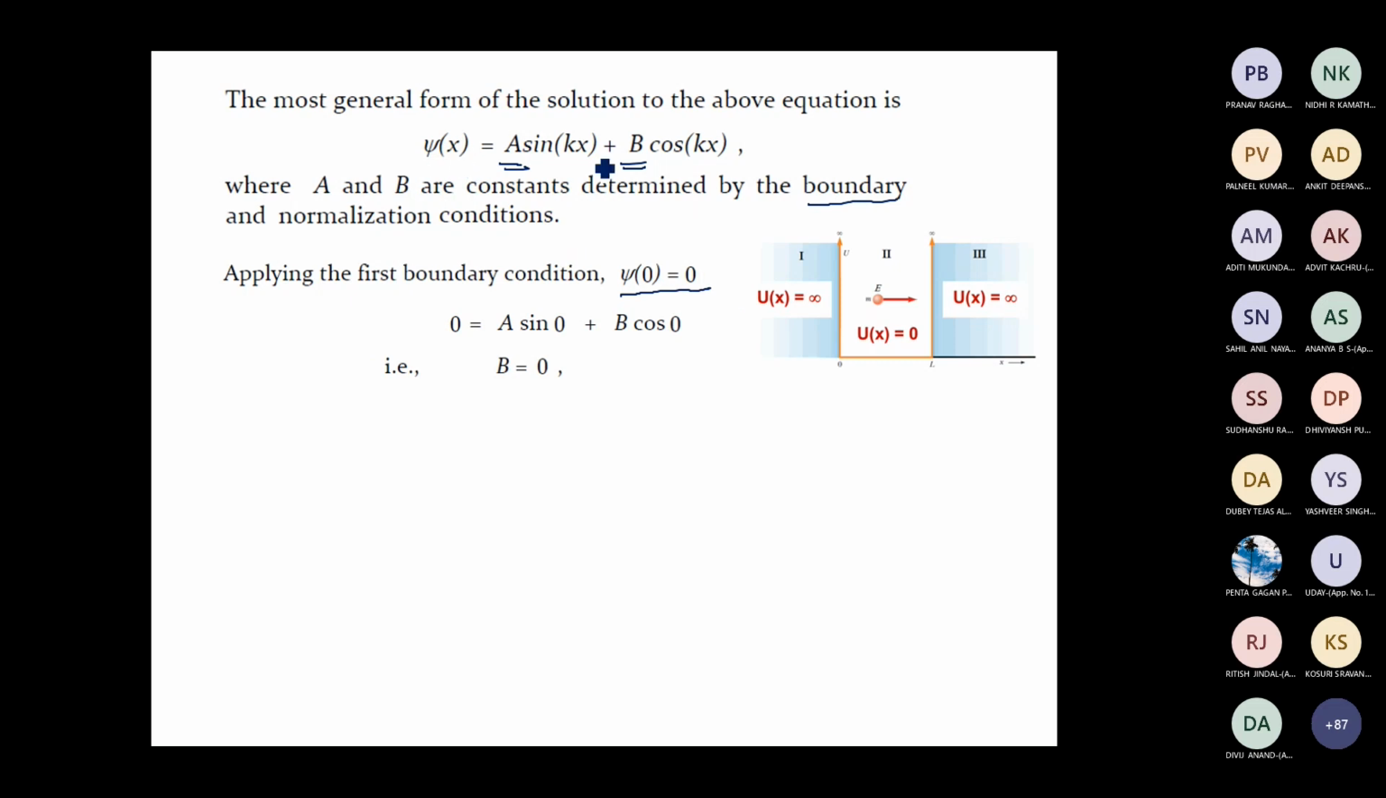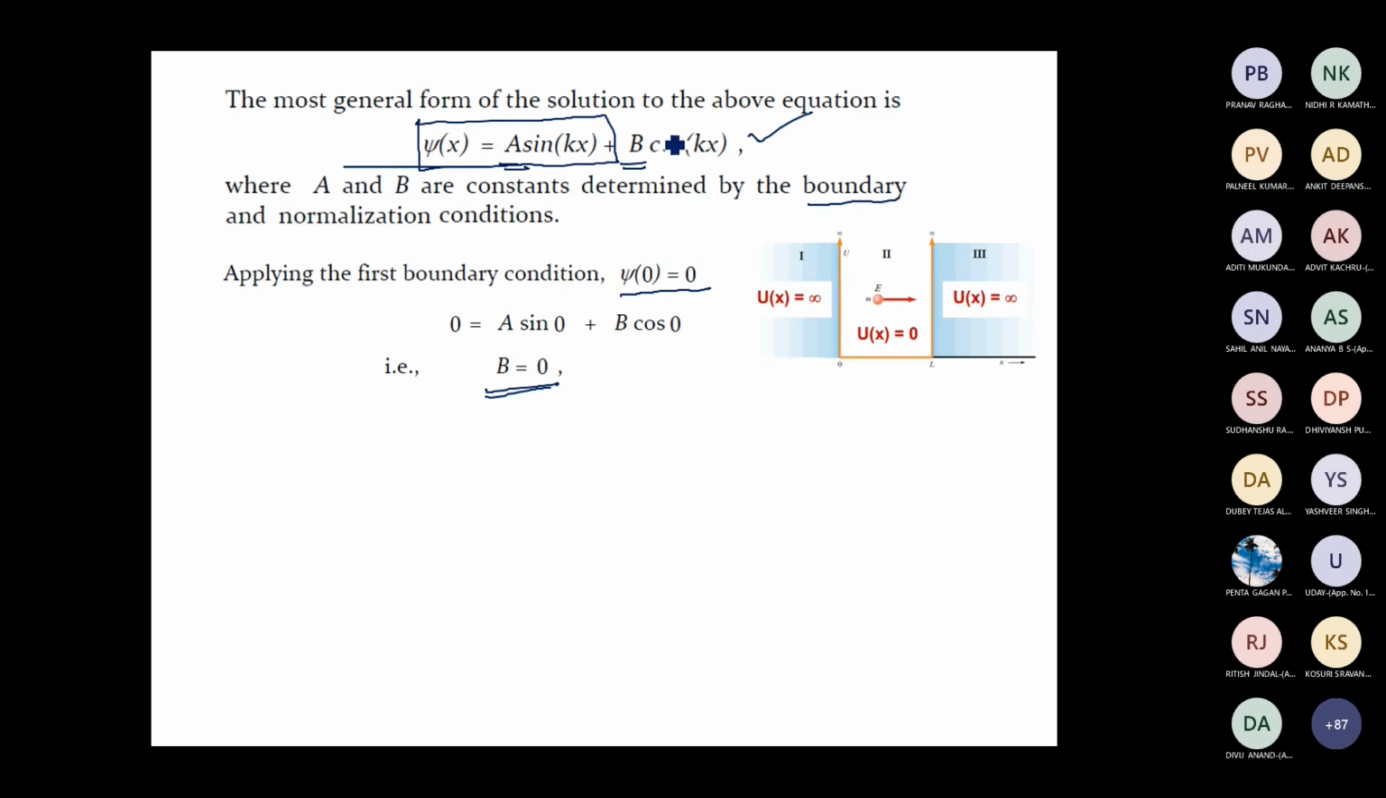So we have to put x equal to 0 on both sides of this solution. On the left hand side, psi of 0 is equal to 0. Right hand side becomes a sine 0 plus b cos 0. Now sine 0 is equal to 0, cos 0 is equal to 1. So this equation tells us that the constant b must be equal to 0. The constant b which is appearing in this solution must be equal to 0. So the wave function would be just psi of x equal to a sine kx.